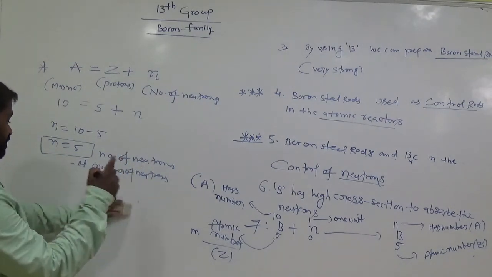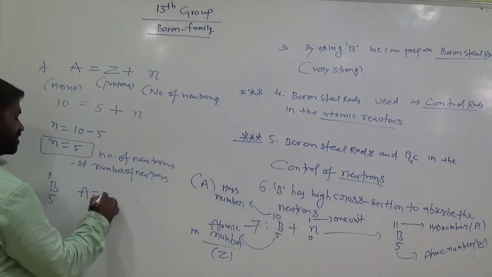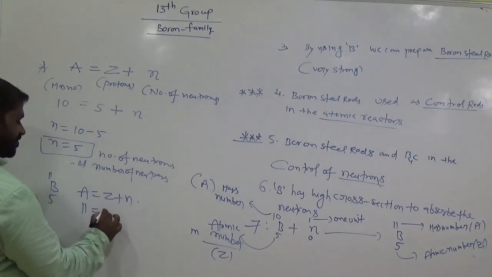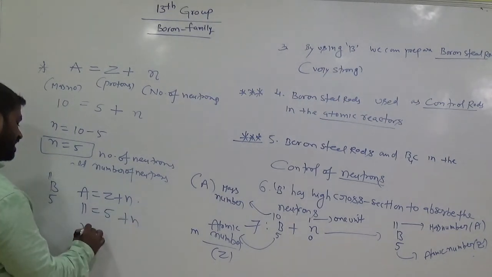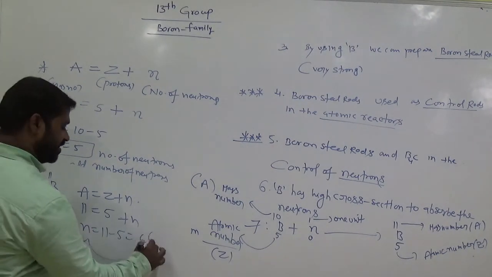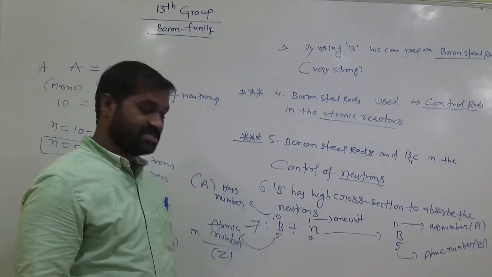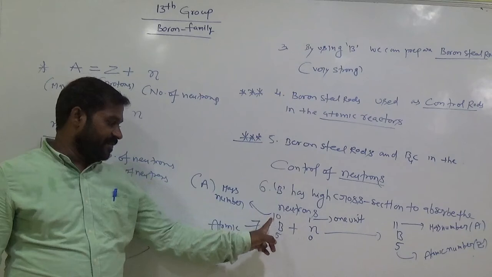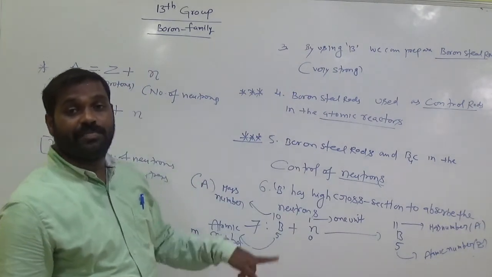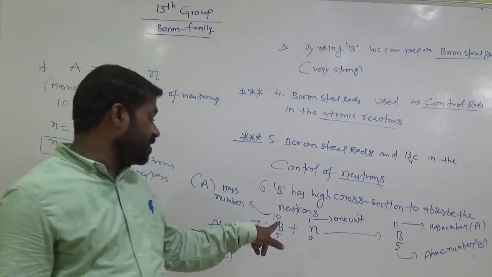What about B11? Mass number A equals Z plus N. What is the mass number here? 11. What is Z? 5 here. And what is N here? 11 minus 5, that is 6 clearly. Is the number of neutrons 6 an even number or odd number? Even number. So why does it become an even number? By absorbing neutrons. Already 5 neutrons are there in B10. By absorbing one more neutron it becomes B11. So in B11 how many neutrons are there? 6. An even number of neutrons is possible by absorbing neutrons.